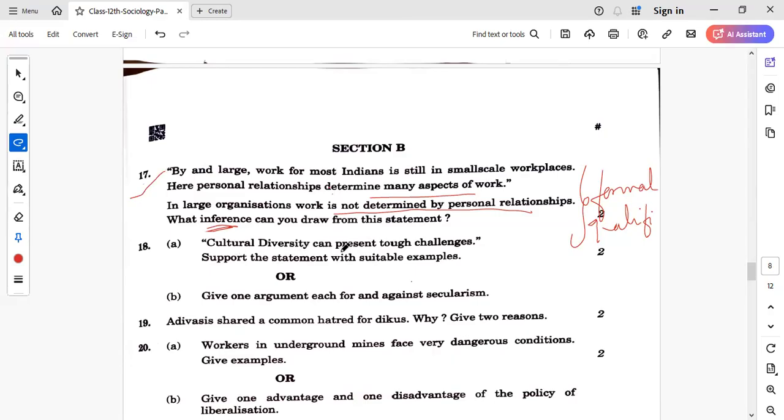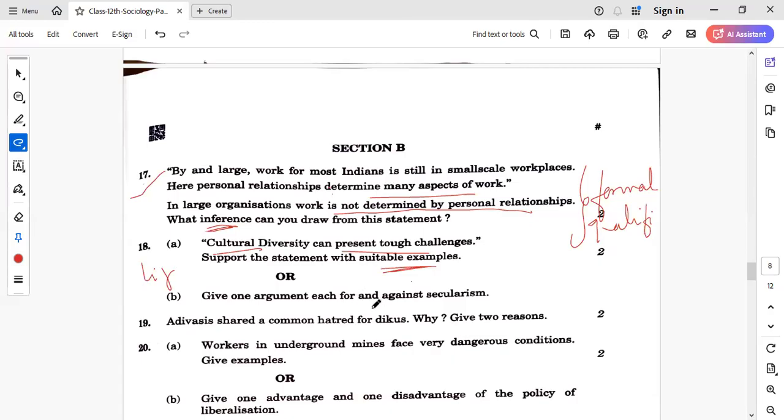The next is, cultural diversity can present tough challenges. Support the statement with suitable examples. Your cultural diversity, that is linguistic diversity, ethnicity, and so on. So you can talk about 2 types of cultural diversity and then give examples. For example, Vishal Andhra movement, right? Then you can also talk about communalism or religious diversity. So communalism is the example that it can create a challenge.